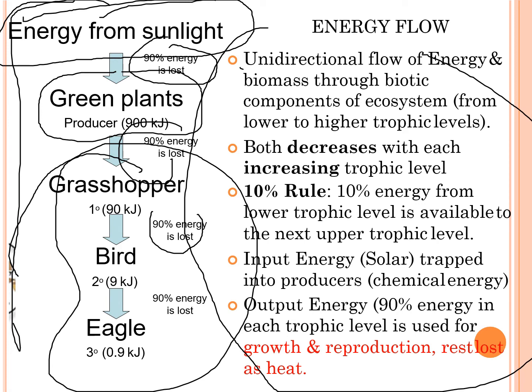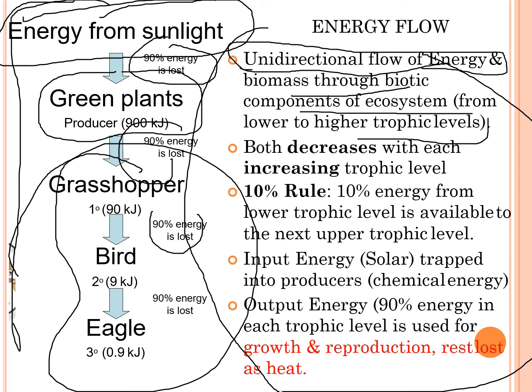Unidirectional flow of energy and biomass through biotic components of the ecosystem, from lower to higher trophic levels, is followed. Basically, this is one very important point: unidirectional flow of energy is always followed in nature. There is no bidirectional flow of energy. There is always unidirectional flow of energy that is followed by nature. Also, both decrease with each increasing trophic level. So the energy decreases with each increase in trophic level.